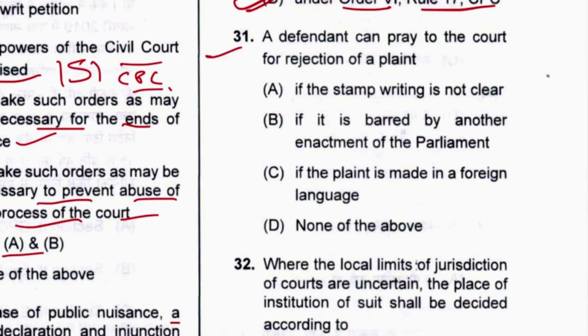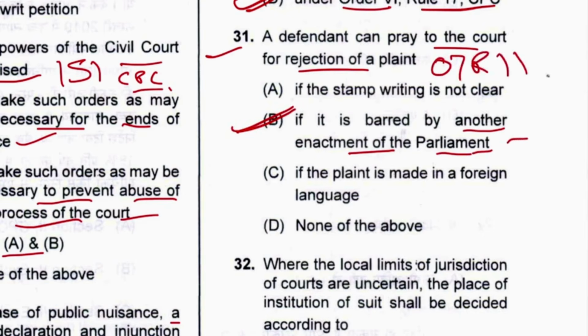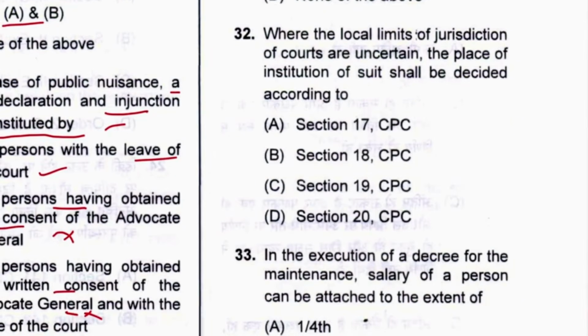Next, 31. A defendant can pray to the court for rejection of plaint if the stamp writing is not clear, or if it is barred by another enactment of the parliament. It is barred by any law. B is the answer. Where is this mentioned? It is mentioned in Order 7, Rule 11 and its clause D.